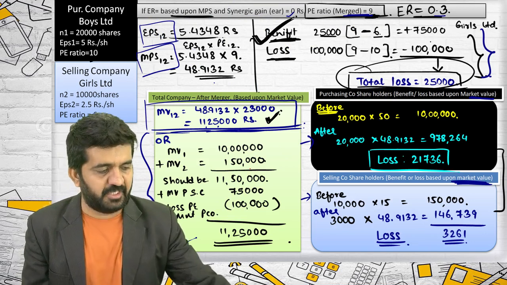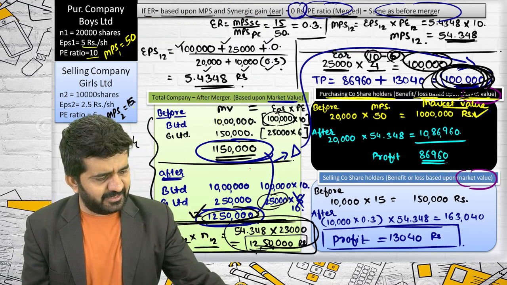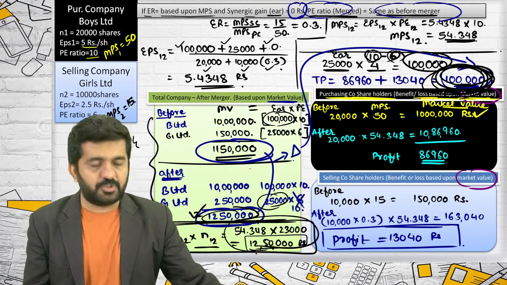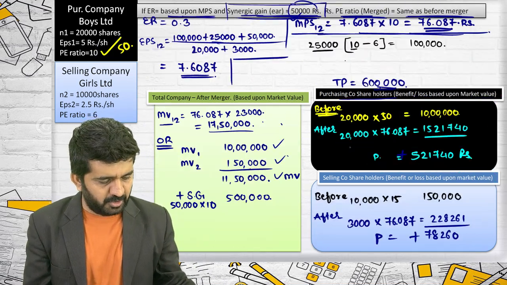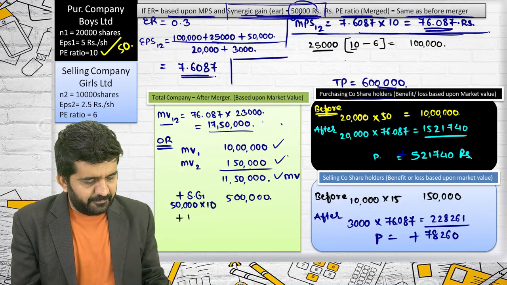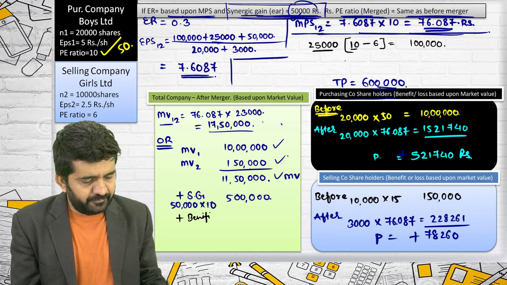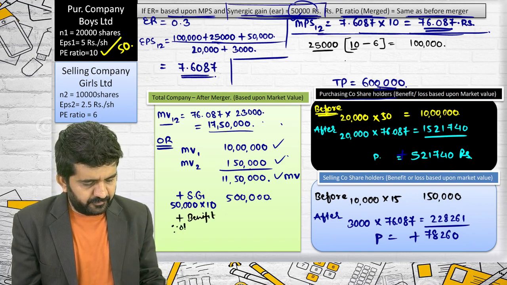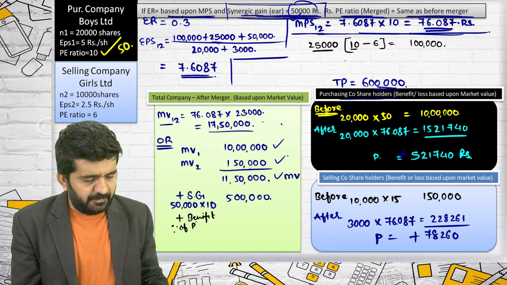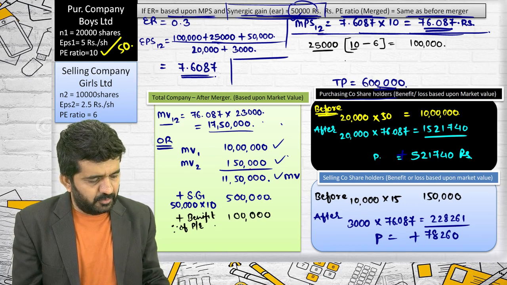Same as this question. Exactly this question. 25,000 into 4, that is 1 lakh rupees will be the total benefit, plus the benefit because of P multiple difference, which is 1 lakh rupees.